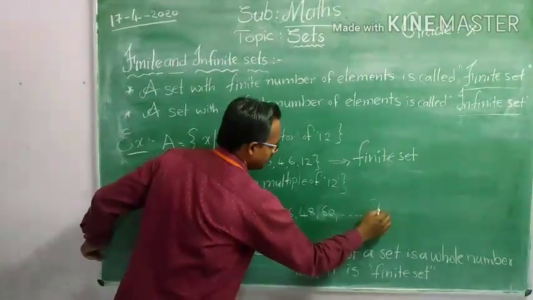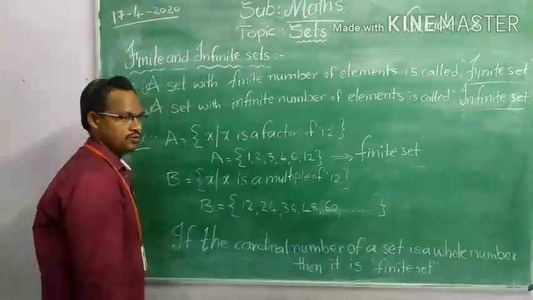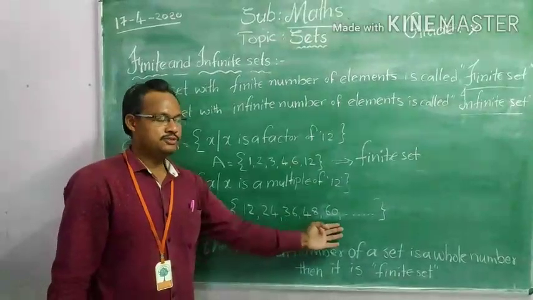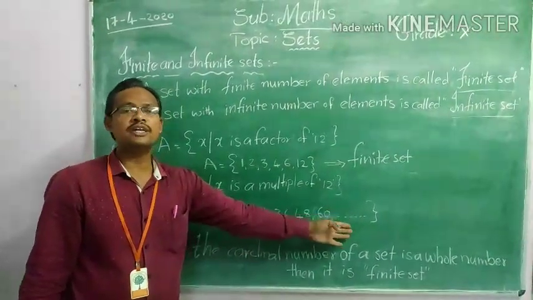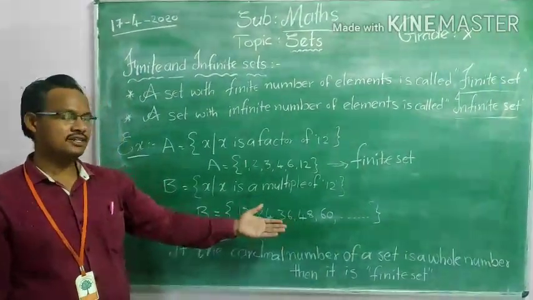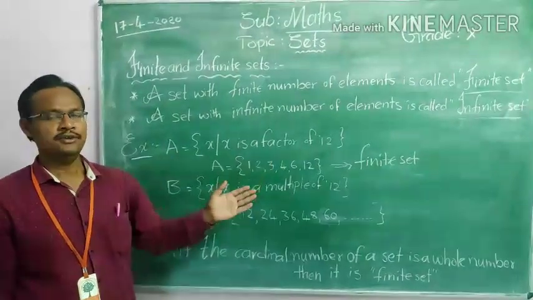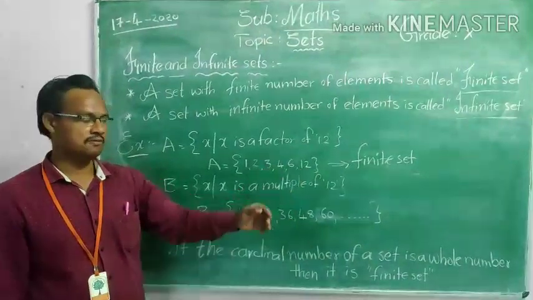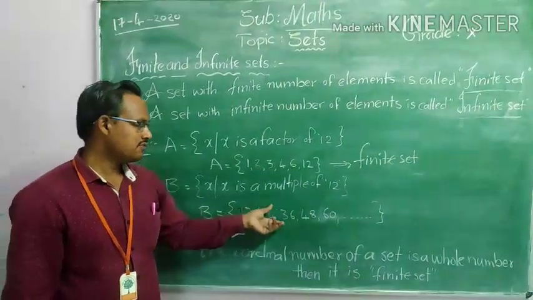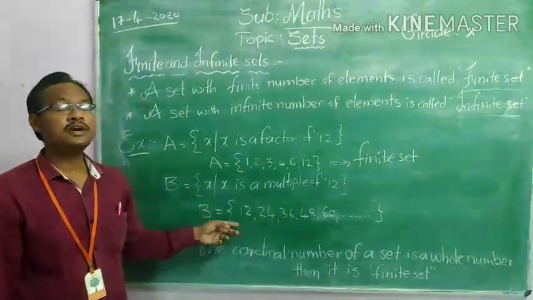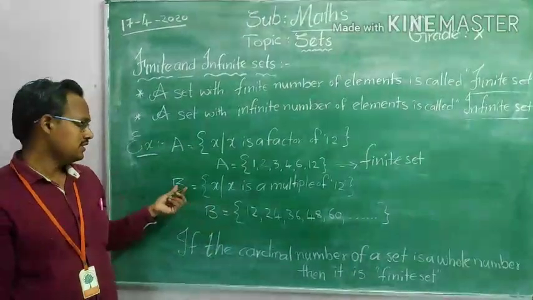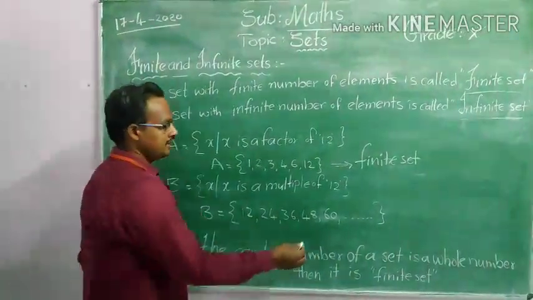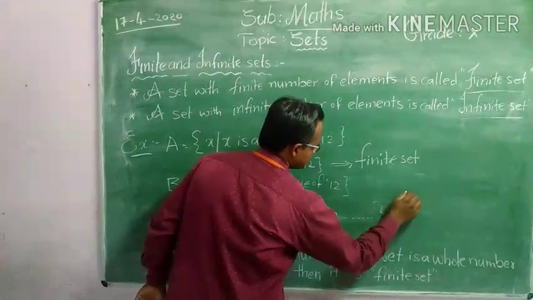So these are the multiples of 12. Don't think that multiples of 12 end only at 120. After 120 also we have 132, 144, like that will come. So the multiples of 12 are infinite. That means the set B is an infinite set.